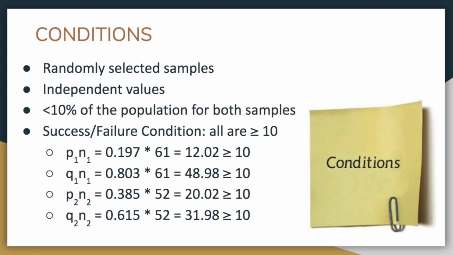The success-failure condition is met because all of the following products are greater than or equal to 10. p1 times n1 is equal to 12.02, which is greater than 10. q1 times n1 is equal to 48.98, which is greater than 10. p2 times n2 is equal to 20.02, which is greater than 10. q2 times n2 is equal to 31.98, which is greater than 10.